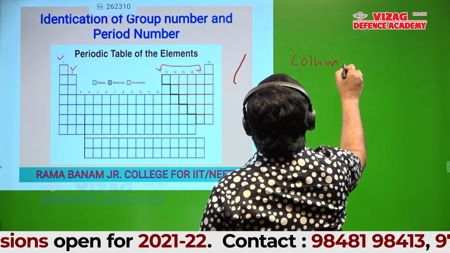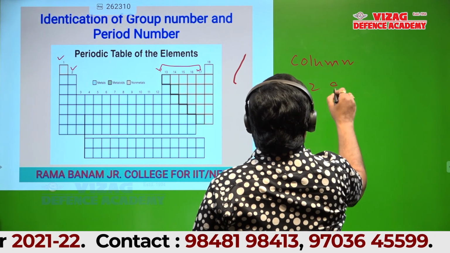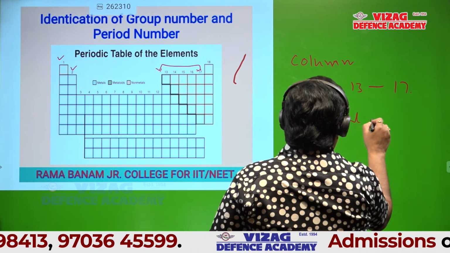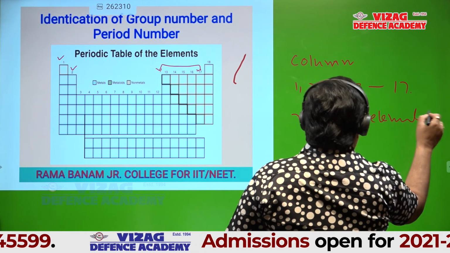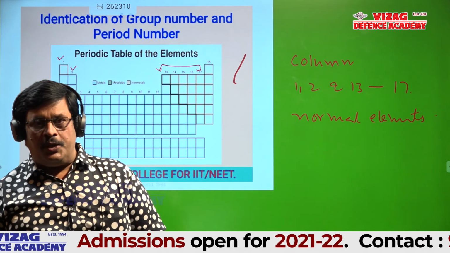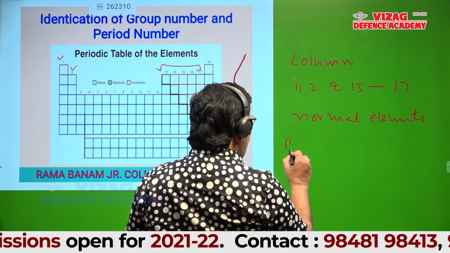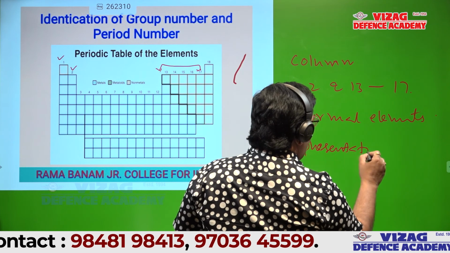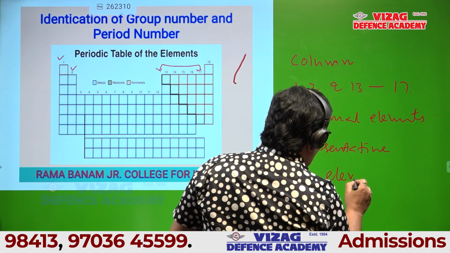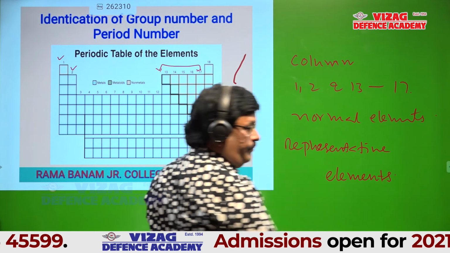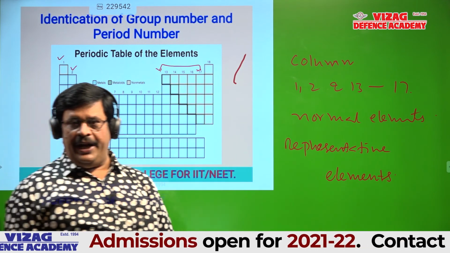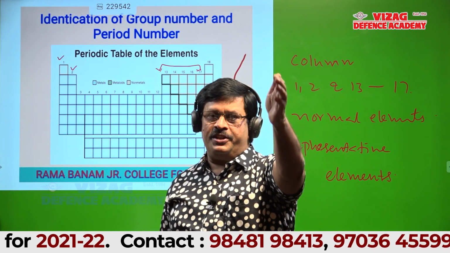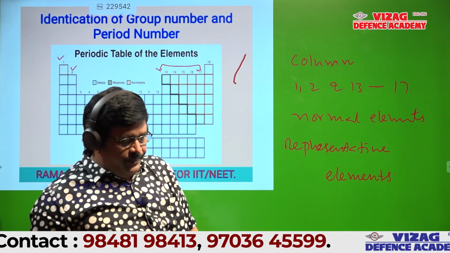Columns 1, 2 and 13 to 17. These are normal elements. These are also called representative elements. Okay, now first write this point. Next slide heading: about groups.